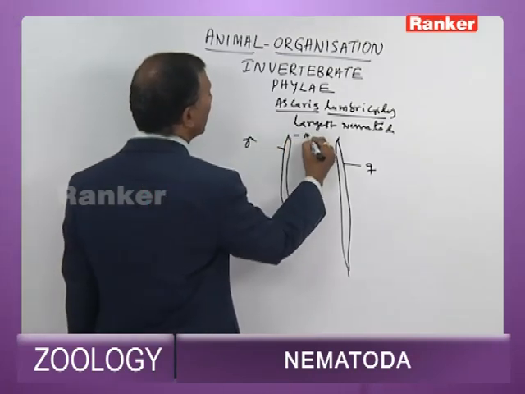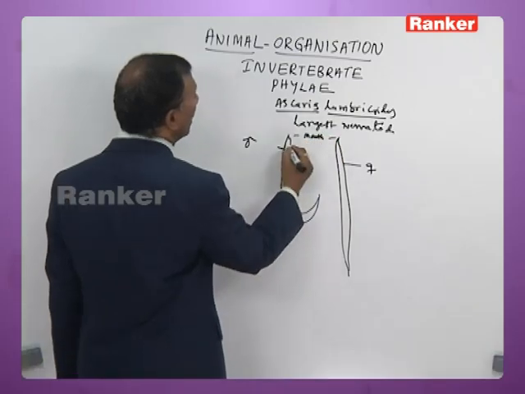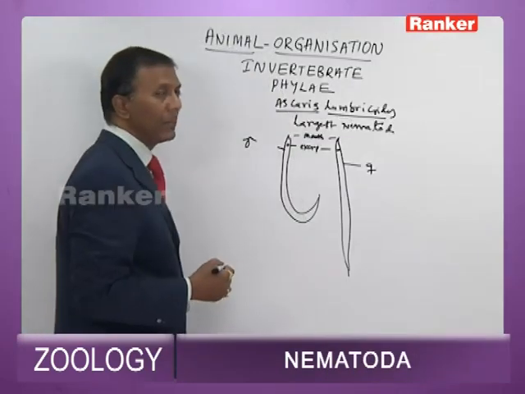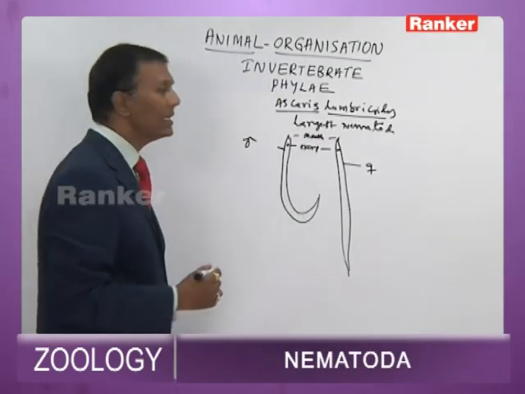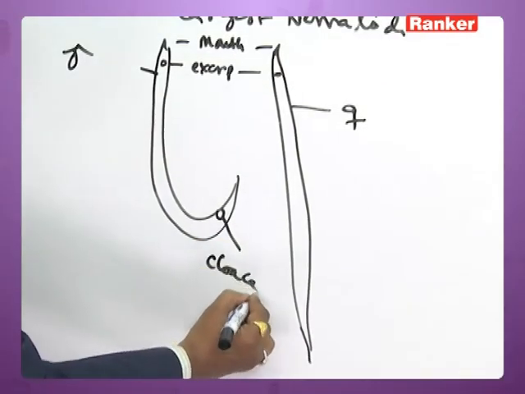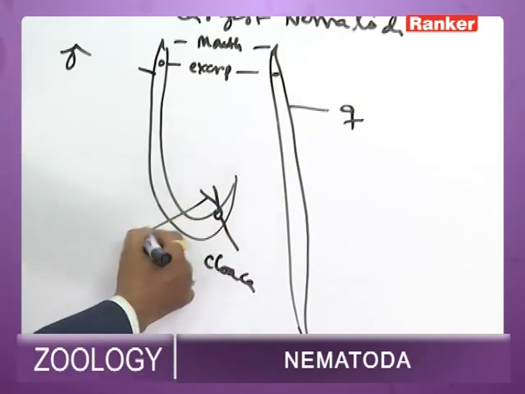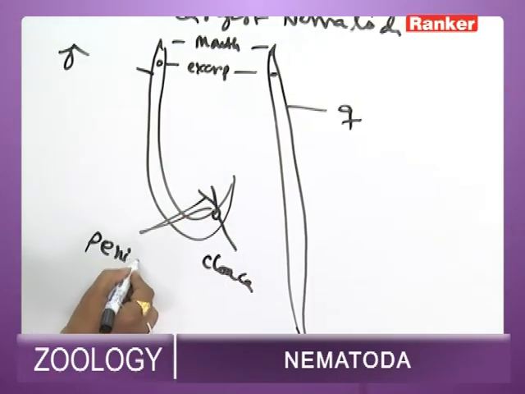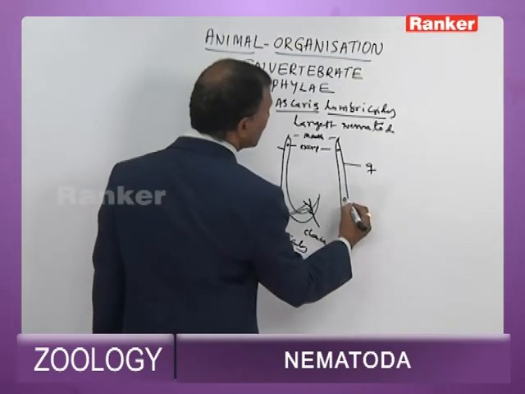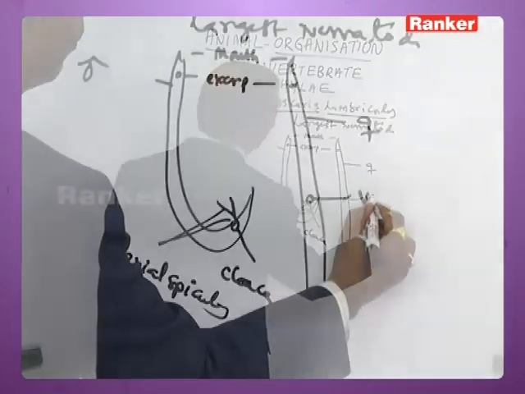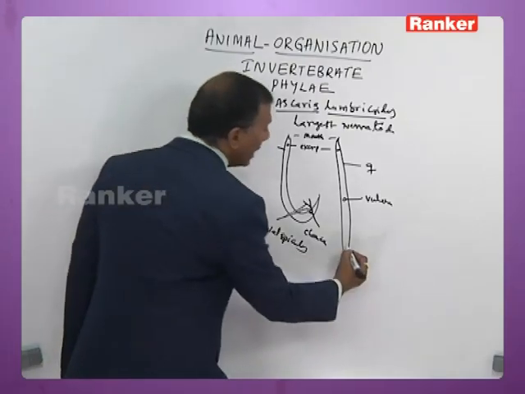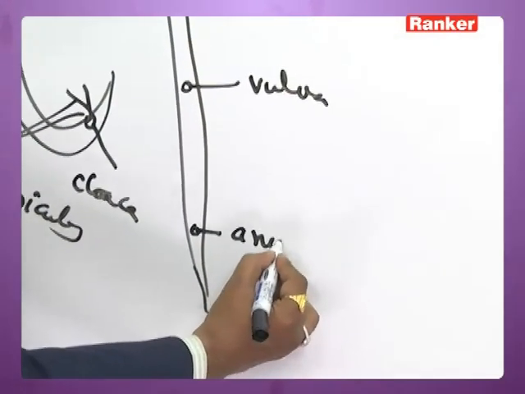Both male and female have a mouth towards the anterior end. The mouth is followed by the excretory pore, 2 to 3 millimeters away from the mouth. In the male, in the tail region, there is an aperture called cloaca, which encloses a pair of equal copulatory or penial spicules. In the female, at one-third distance from the anterior end, the vulva or female genital pore is present, and towards the posterior end there is an anus.